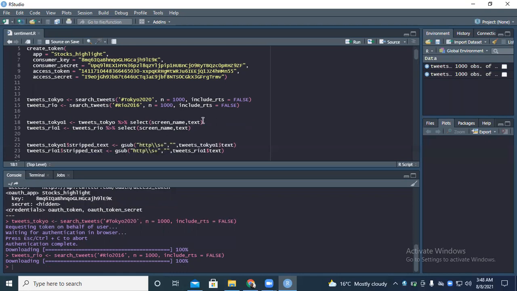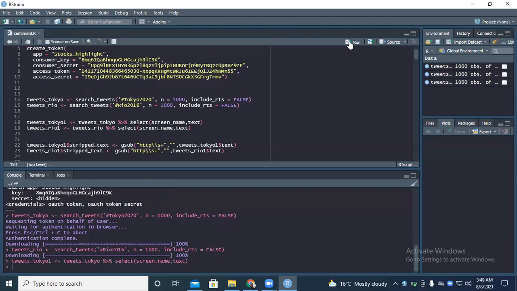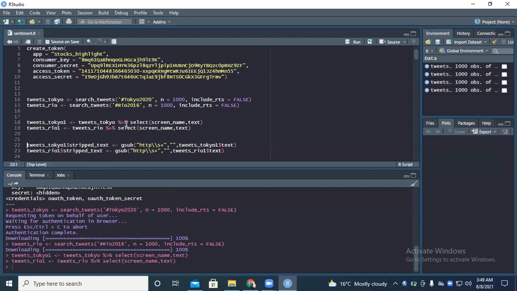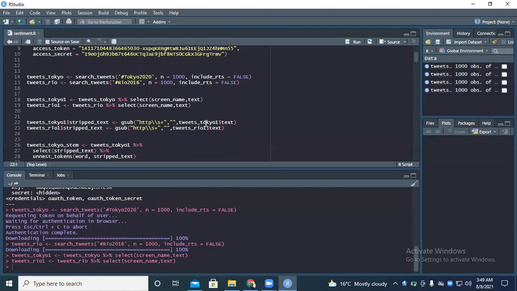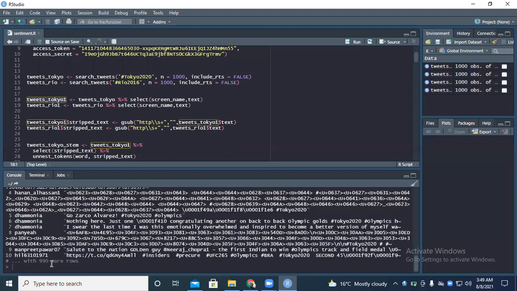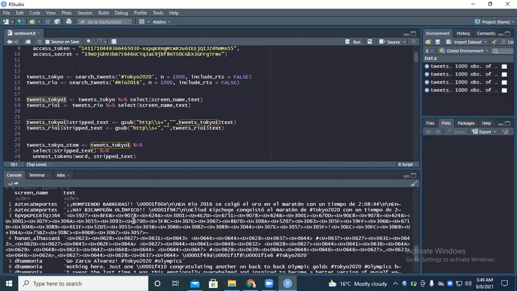So I want to select tweets, and basically I'm looking at the text. So I'll select for Tokyo and select for Brazil. The next thing that is happening, I'm cleaning my data set. The first thing that I'm doing is to substitute this kind of thing that comes with the tweets. As you can see, the tweets contain a lot. It's really untidy. So I have to move it in a way that I will be able to use it comfortably, and I'm going to extract more information out of it.